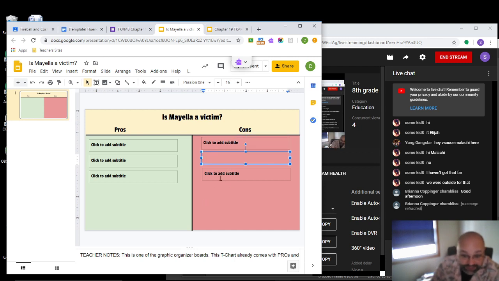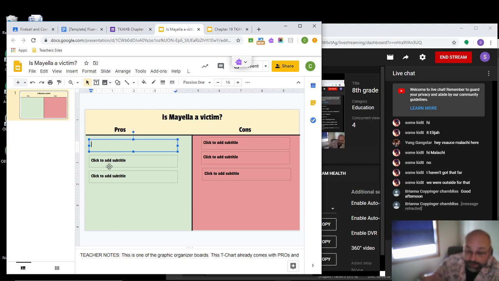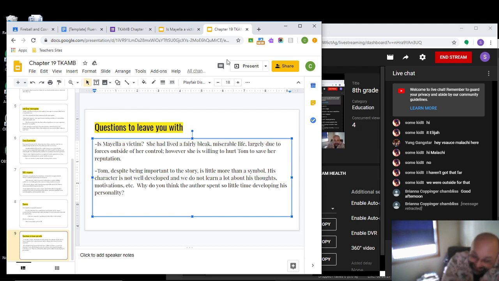Also, you could list how she speaks to Atticus, how racist her speech is, anything like that for the cons. Anything about her position and how miserable her life has been could go in the pros. So you should be able to figure out a bunch of those. If you have trouble with it, you can refer back to the chapter 18 summary.